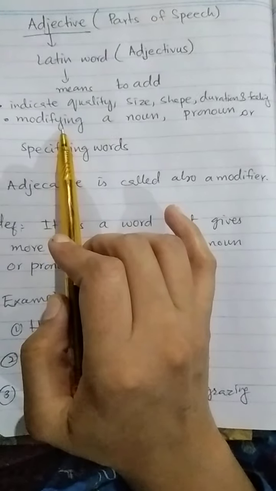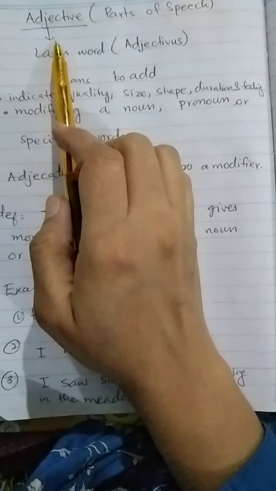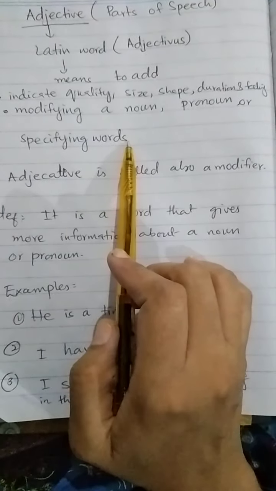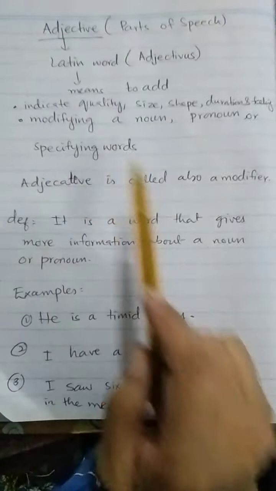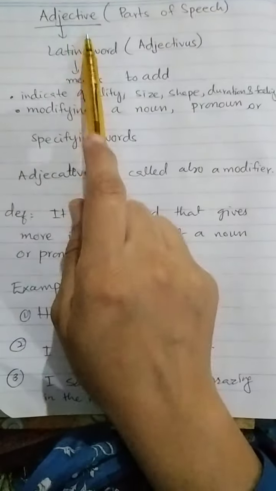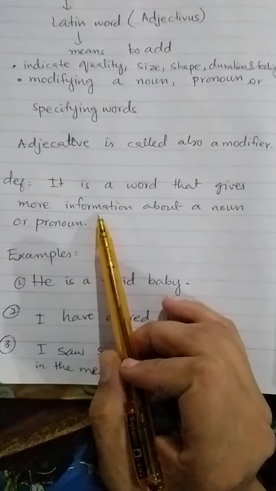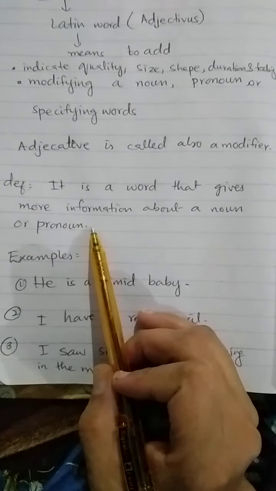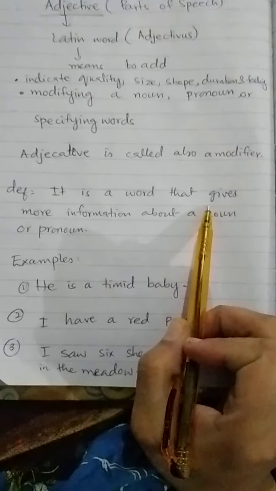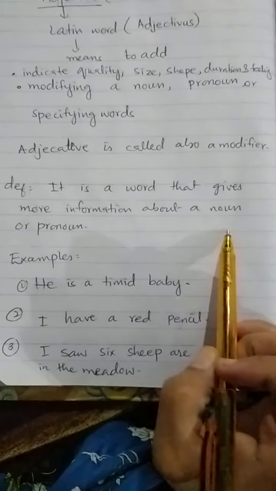Adjective is modifying a noun, pronoun or specifying words. Adjective is also called a modifier. Its definition is like this way. It is a word that gives more information about a noun or pronoun, or it describes a noun or pronoun.